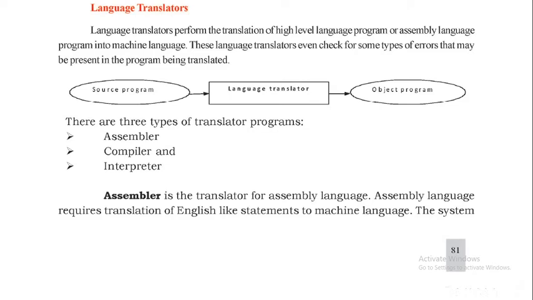In this session, we will discuss the language translator. It is very interesting. It is a very interesting concept, so please concentrate. So, language translator. Language translator means what? Translating our source program into object program. Language translator performs the translation of a high level language program or assembly language program into machine language.